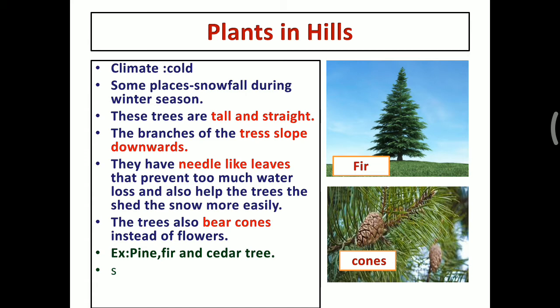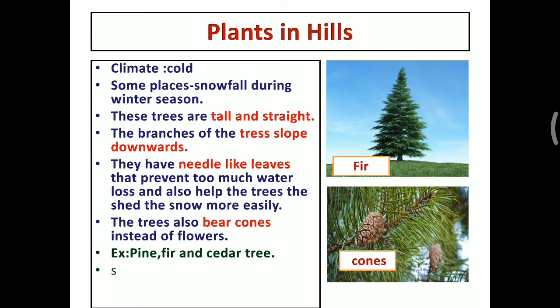The branches of trees slope downward. They have needle-like leaves that prevent too much water loss and also help the trees to shed the snow more easily. The trees also bear cones instead of flowers. The examples of plants in hills are pine tree, fir tree, and cedar tree.